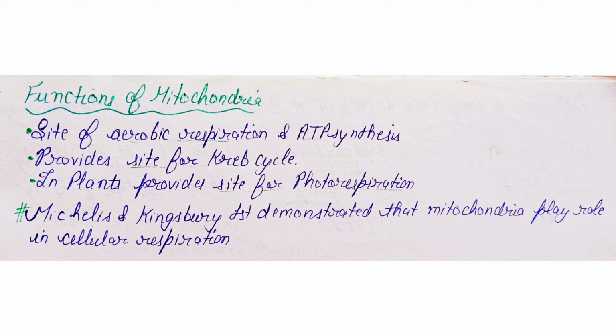If we talk about the function of mitochondria, mitochondria is the site of aerobic respiration. Also ATP synthesis occurs in the mitochondria. Mitochondria also provide site for the Krebs cycle. In plants, mitochondria is also the site of photorespiration. The role of mitochondria in cellular respiration was first demonstrated by Michaelis and Kingsbury.